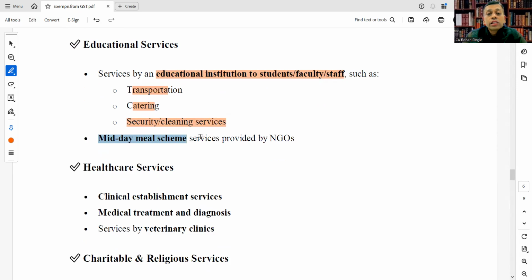Also, midday meal scheme services provided by NGOs, non-governmental organizations, and not by anyone other than NGOs, will be exempt.